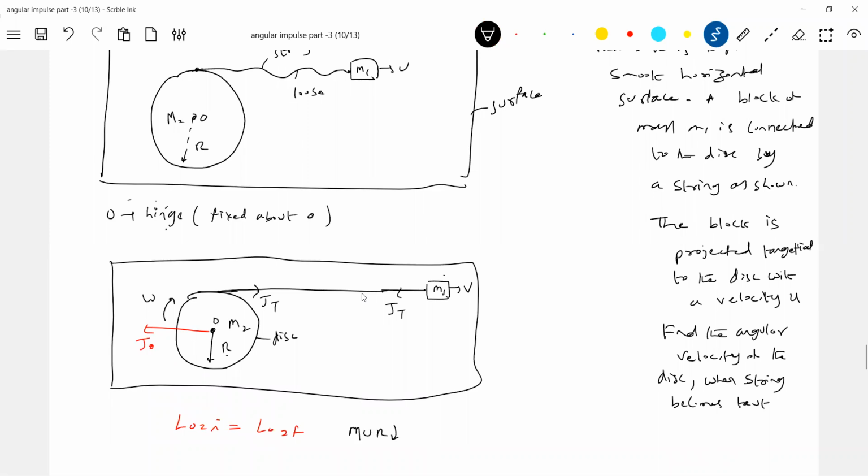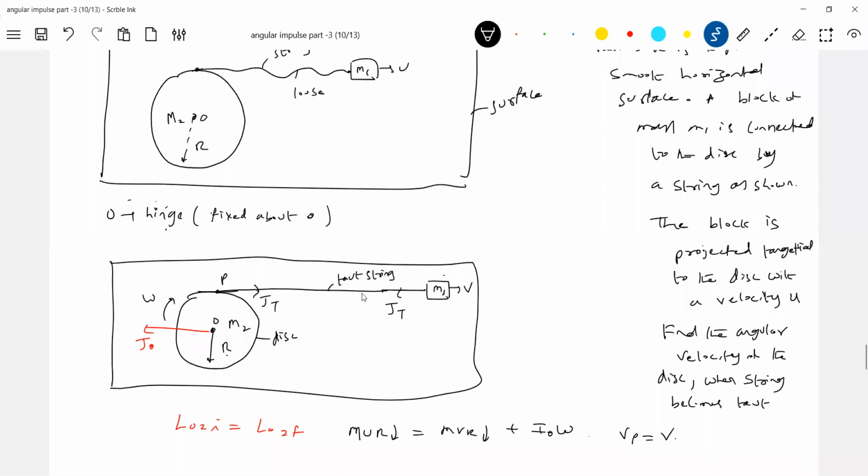The final angular momentum is mvr clockwise plus I naught omega clockwise. Now there's a string, so the velocity of this point P, Vp, should be equal to V. Why? Because there's a string.